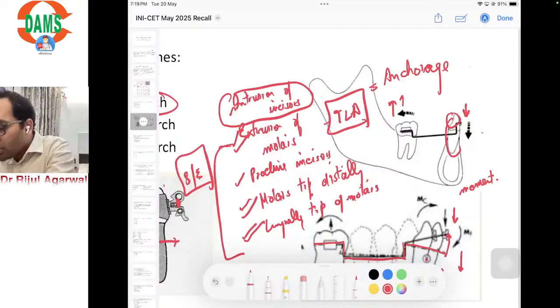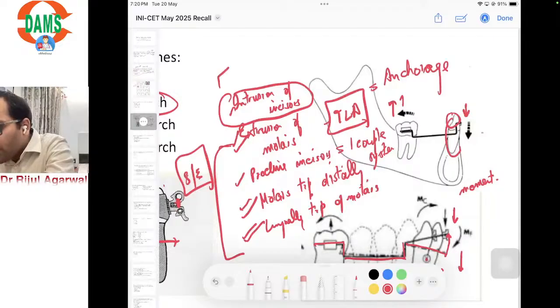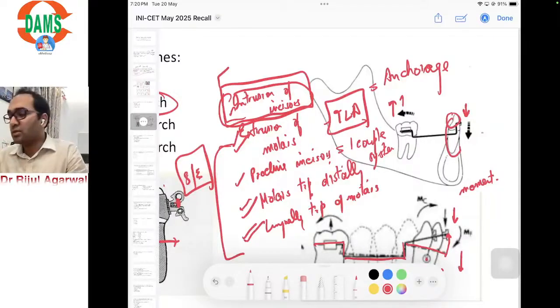And how to prevent the proclination of incisors? We just give a one couple system. That is, we loosely ligate or just place it. We do not ligate it or do not tie the wire completely with the incisor bracket. We just loosely ligate it so as to prevent the proclination of these incisors, so as to minimize these side effects. Nevertheless, howsoever we give this, some amount of extrusion, proclination of incisors, distal tipping of molars and lingual tipping of molars still occur. But the primary effect or the initial effect would only be intrusion of incisors.